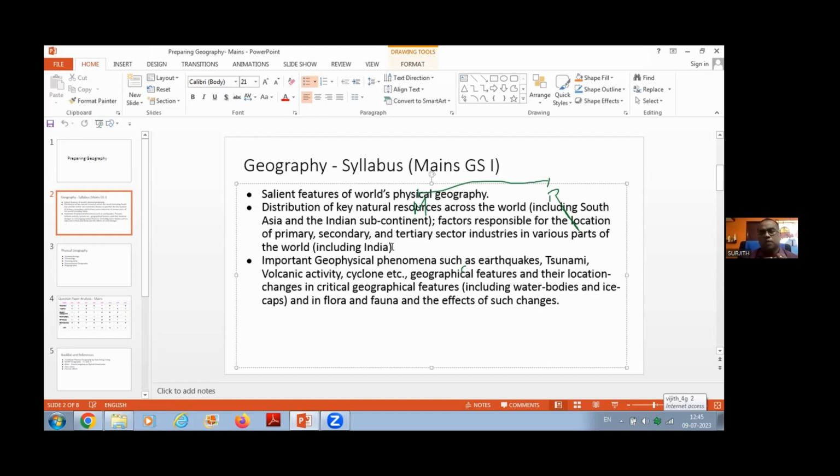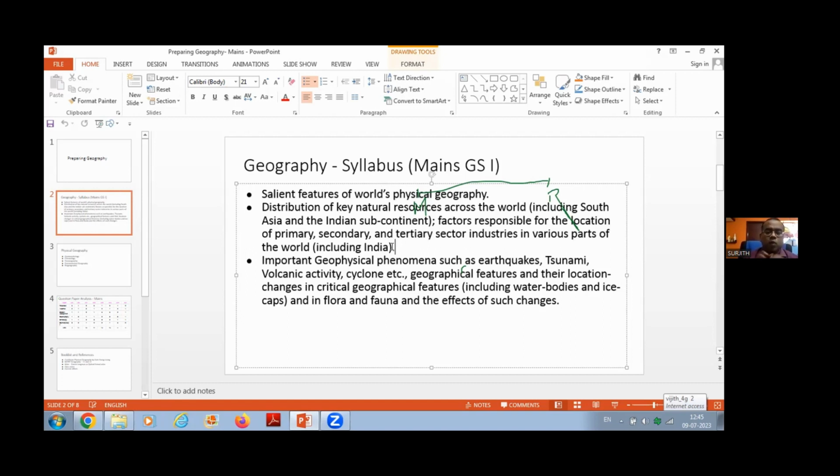I hope you know what primary sector industries are. Primary sector is agriculture. When it is an industry, it is agro-based industries. Don't study agriculture under this particular section. It is not an agriculture area. It is agro-based industries. For example, the textile industries will come under this area. Marine culture, that is pisciculture, one question was also asked. So those agro-based industries will be the primary sector industries. Kindly go through these. And secondary is manufacturing industries, tertiary is service sector industries.